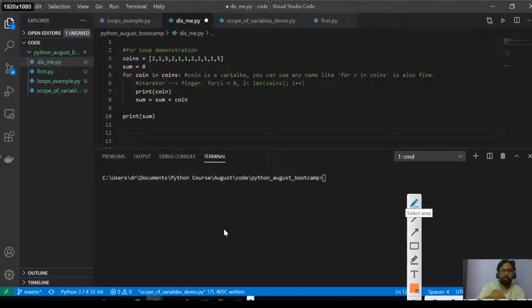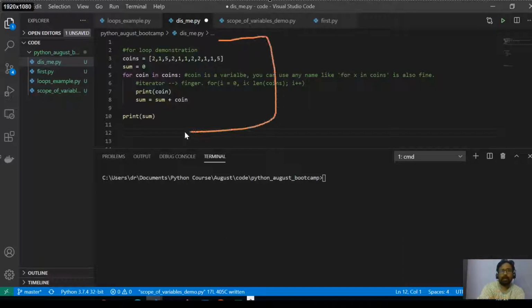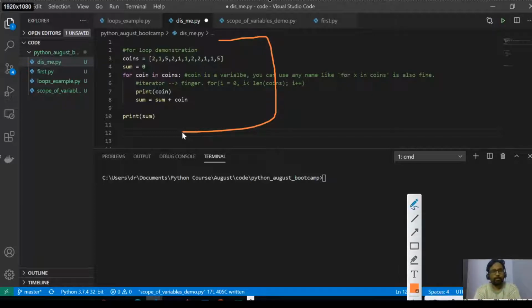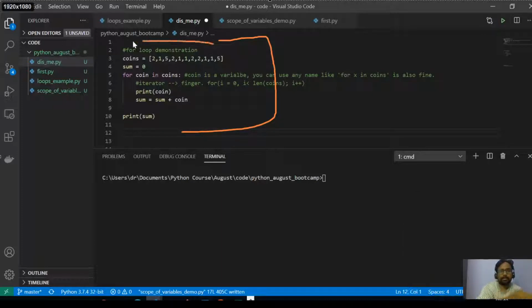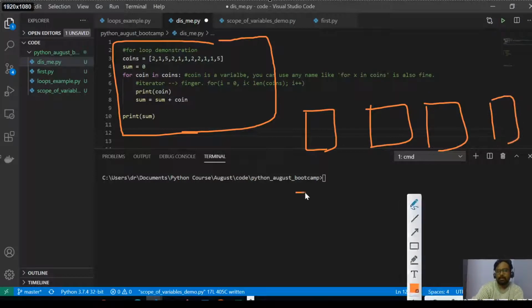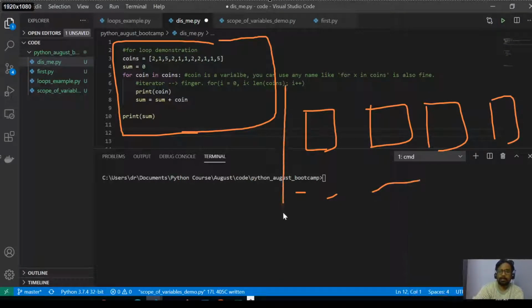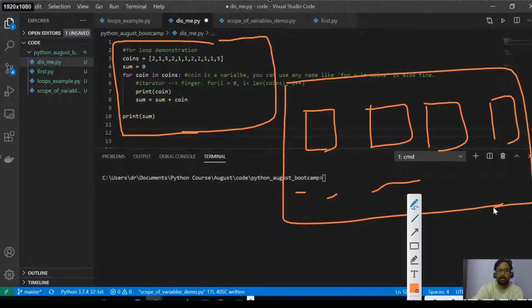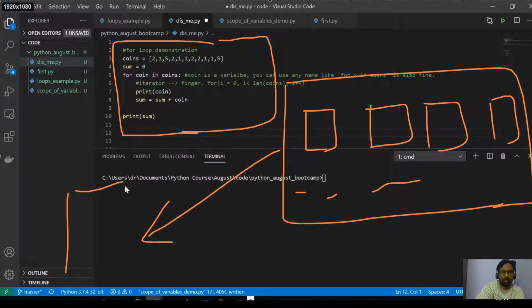Then you need to write code for that. So she asks, okay, write code to calculate the sum of piggy banks. Each one of you, that means the whole class, will start writing this code, and then they will show this code and calculate the sum of the amount. So if there are 60 students, there are 60 different codes like this, and say the class teacher takes all of this and puts it into a folder.